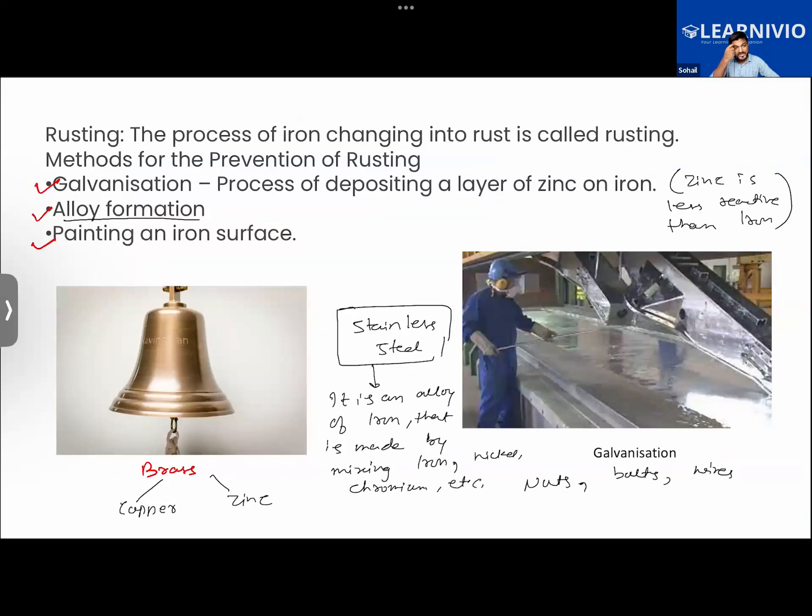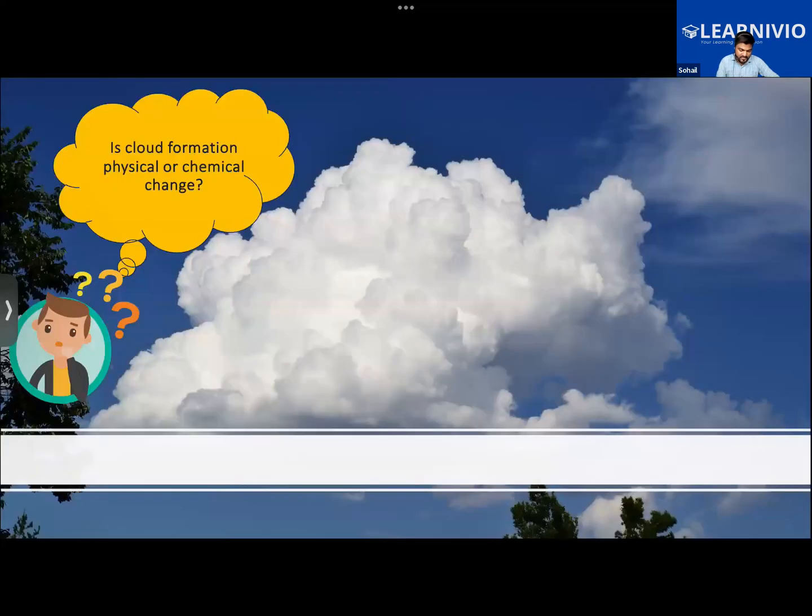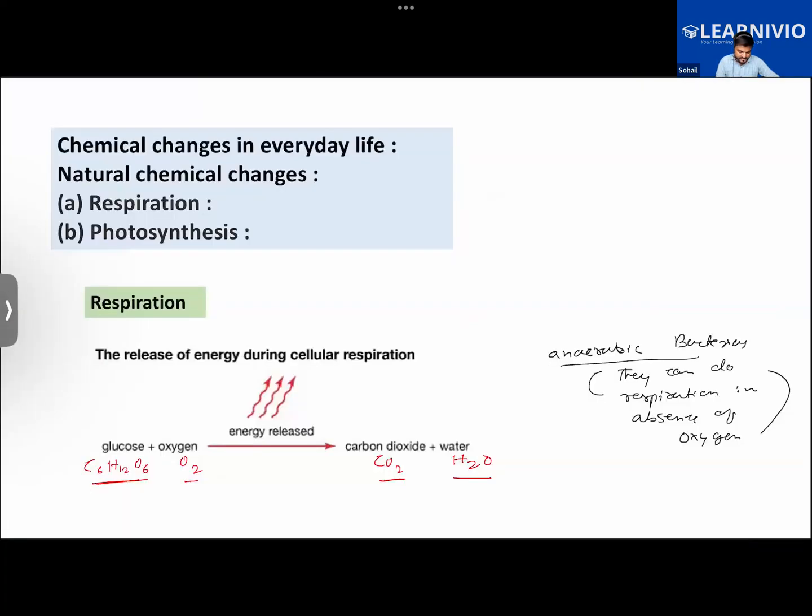To protect the iron from rusting, we can deposit a layer of zinc on it with the help of electrolysis, with the help of electricity, and that is called galvanization. Or we can make alloys of iron, for example stainless steel, or we can simply paint the surface of the iron to prevent it from rusting.